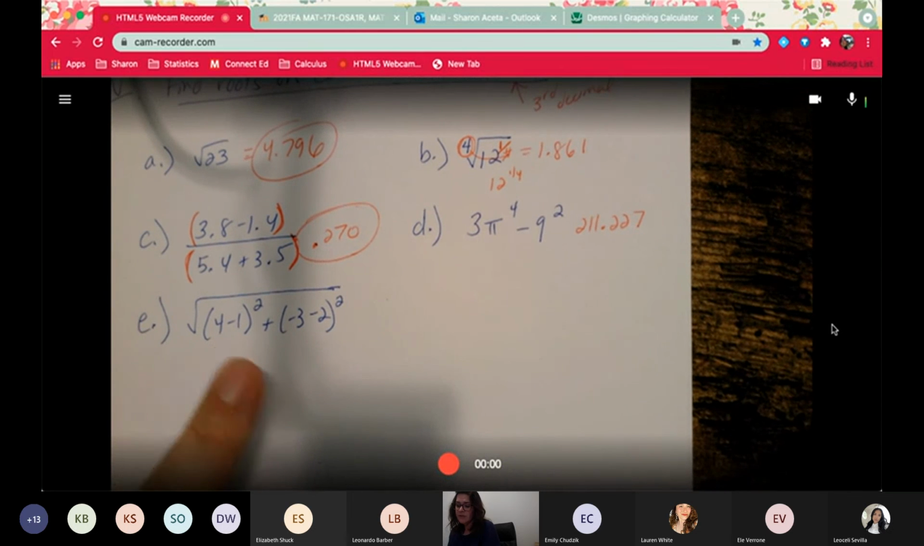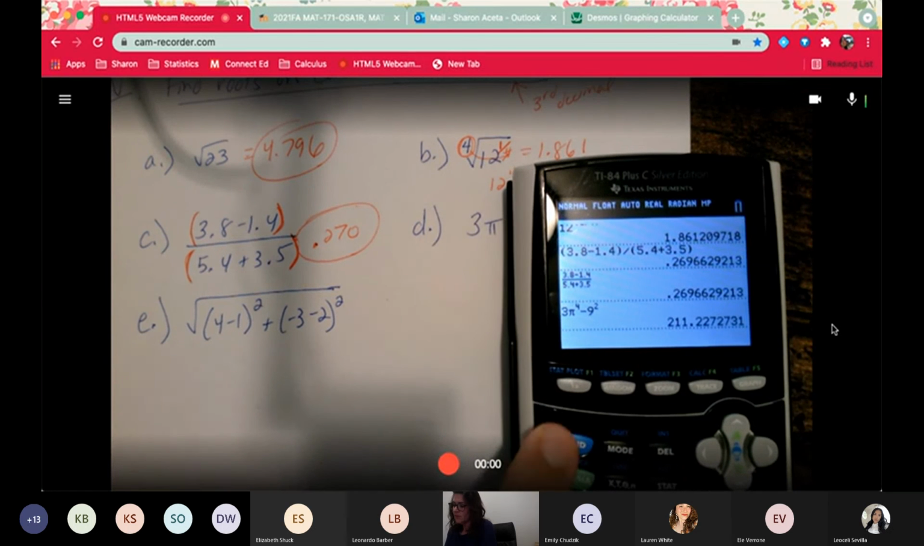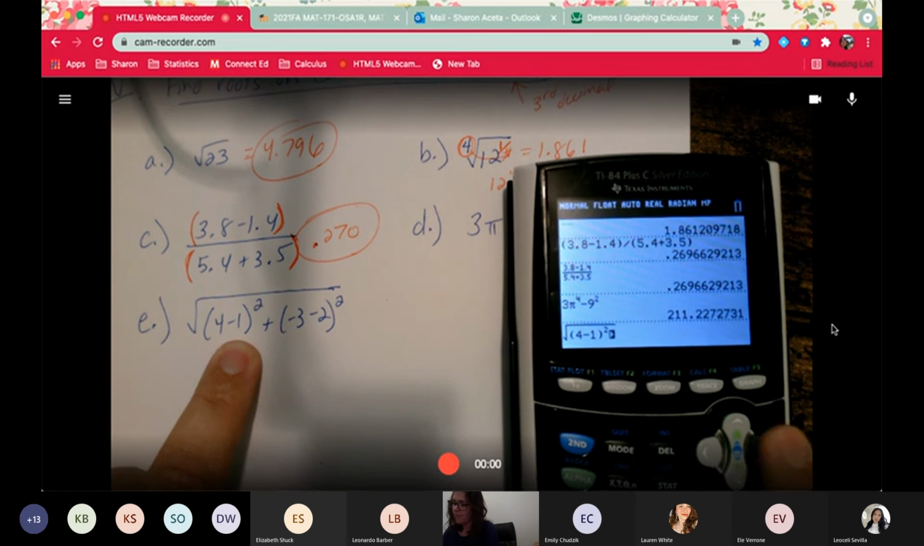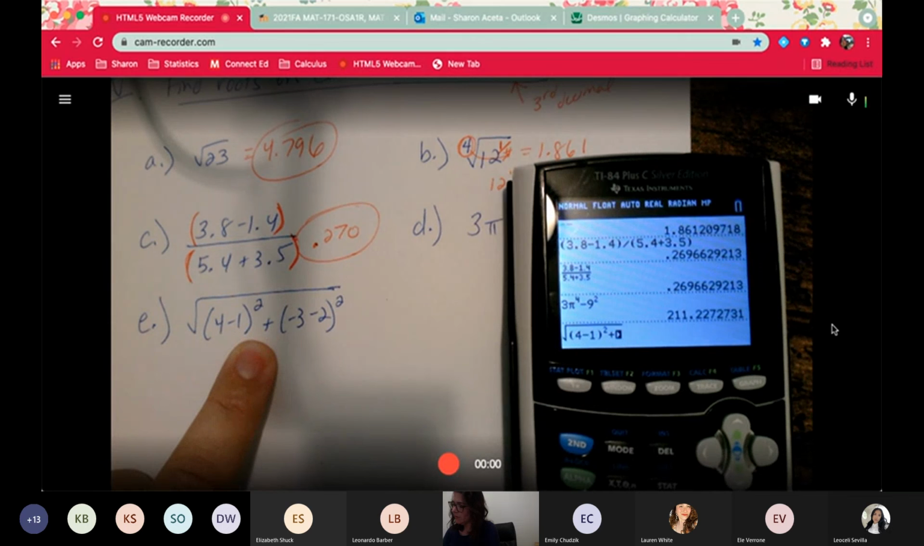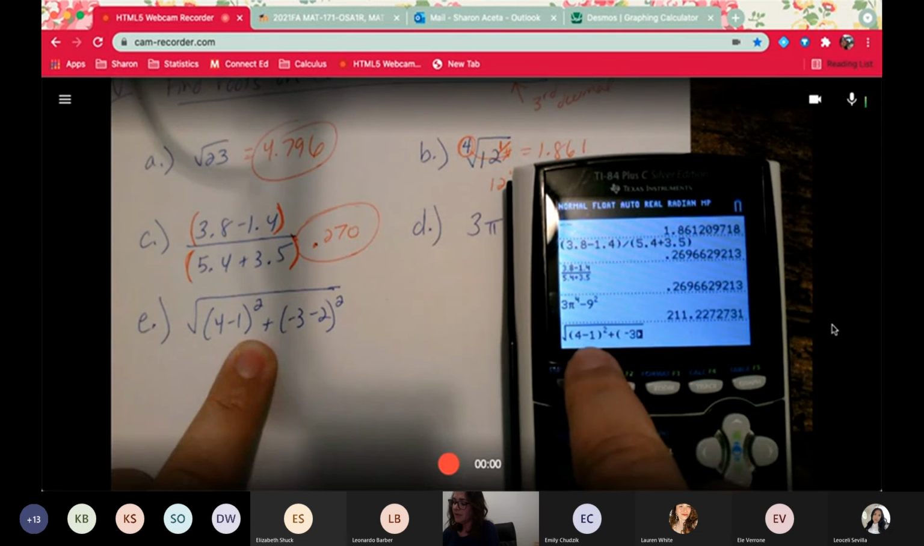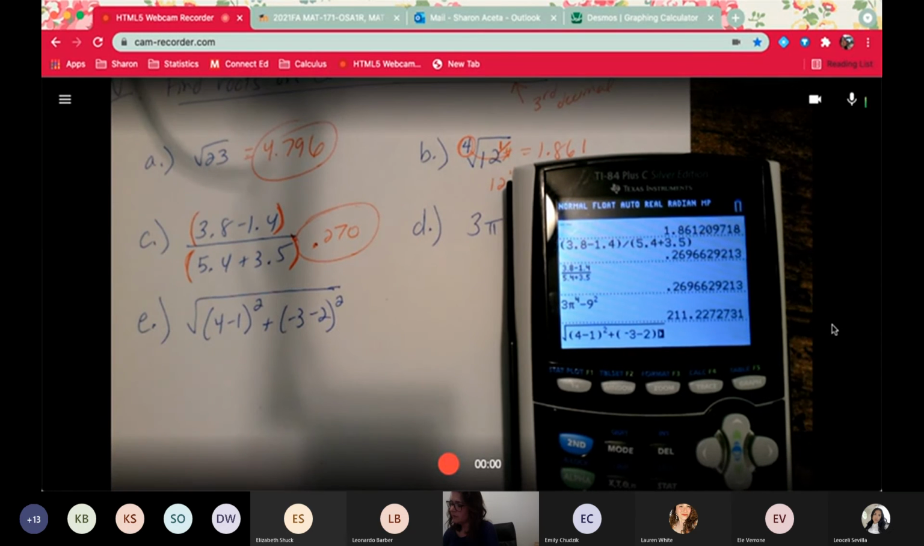And then again, this last one, it's just understanding the grouping symbols correctly. So you would hit your square root first, and then put a parenthesis, 4 minus 1, oops. Close the parenthesis and raise it to a power of 2. Move it over and then put plus parenthesis negative 3. By the way, you want to hit a negative 3 here and a minus here, or else it'll say error syntax. Negative 3 minus 2 squared. You want to be very careful about the negative and the minus on a TI-84.